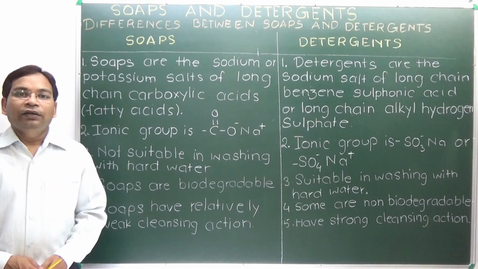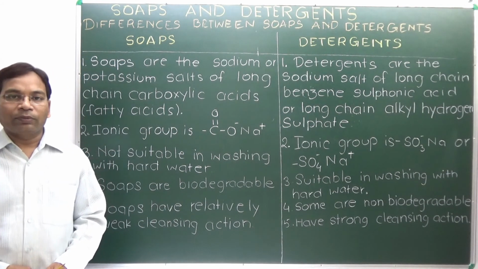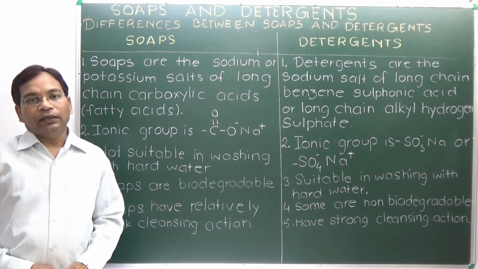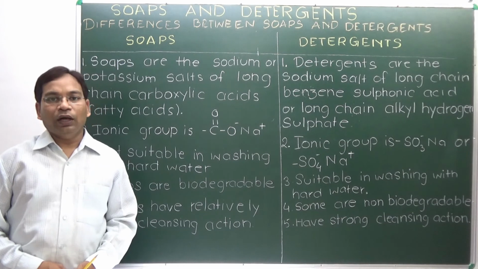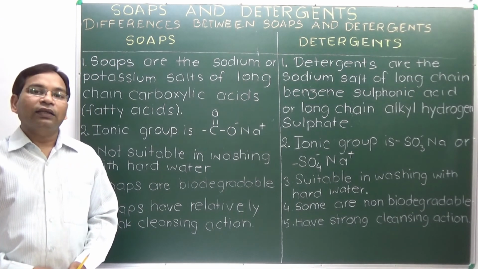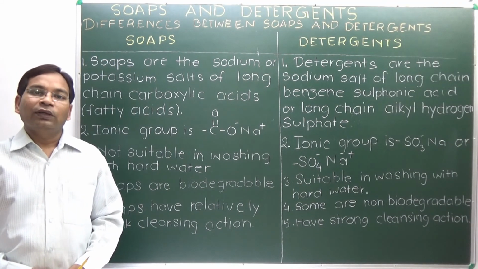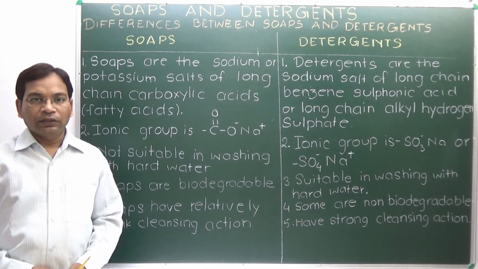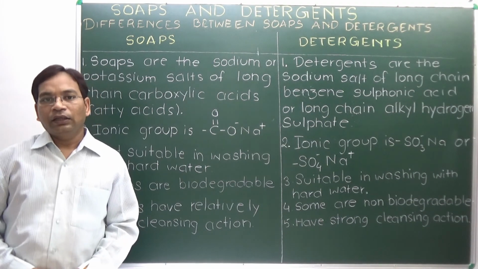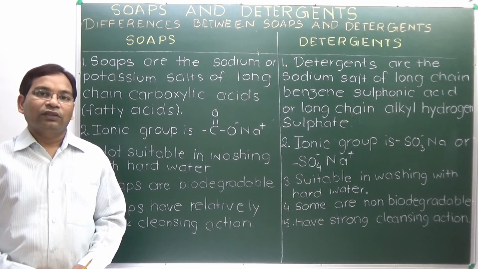Differences between soap and detergent. Soaps are the sodium salts of long chain hydrocarbon carboxylic acids, whereas detergents are the salts of long chain hydrocarbon benzene sulfonic acid and long chain alkyl hydrogen sulfate. The ions in soap are carboxylic acid and sodium, whereas in the case of detergent, the ions are sulfonic acid with sodium and sulfate with sodium.